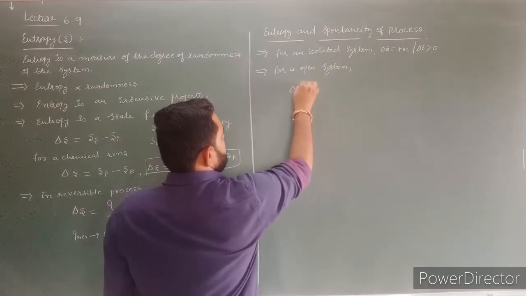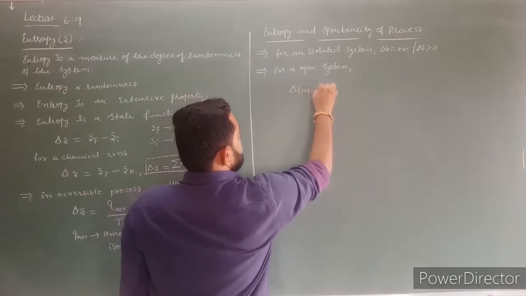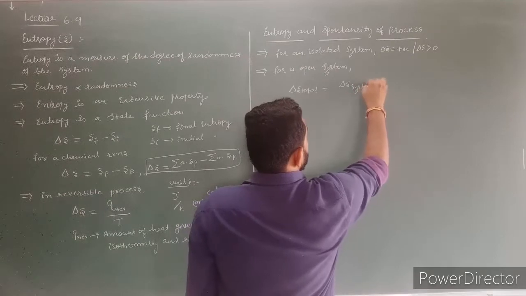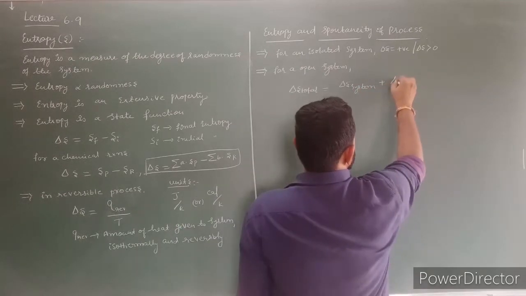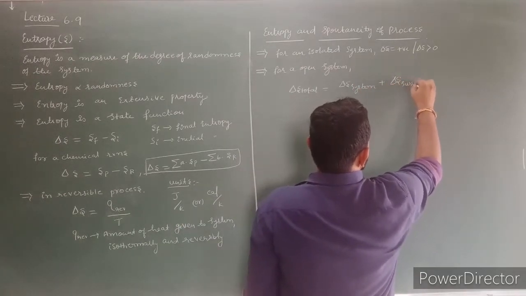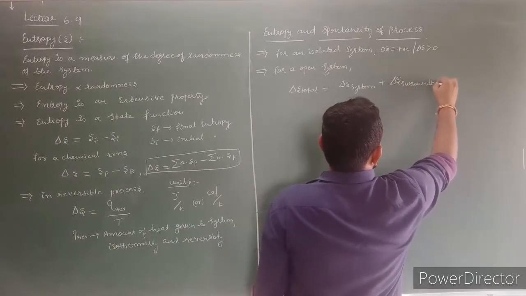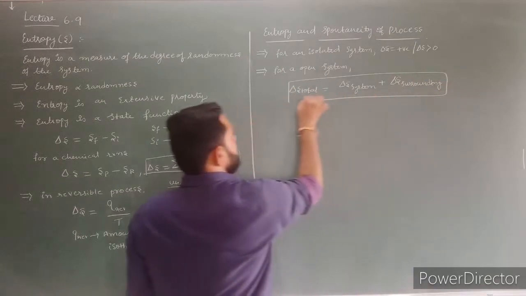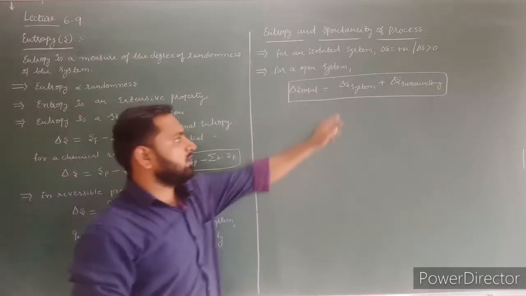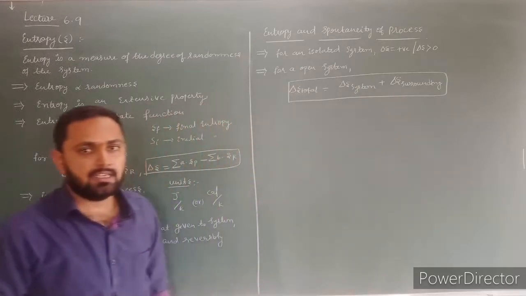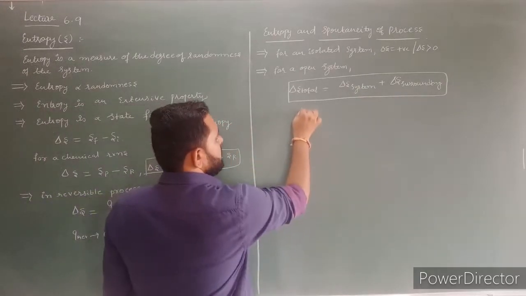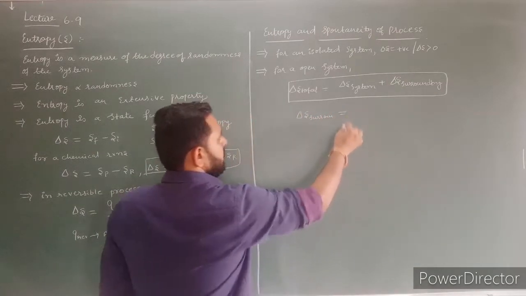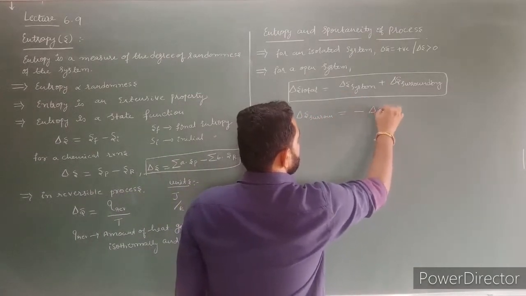The total entropy change is equal to the entropy change in the system plus the entropy change in the surroundings. Here the entropy change in the surroundings is equal to minus the entropy change in the system.